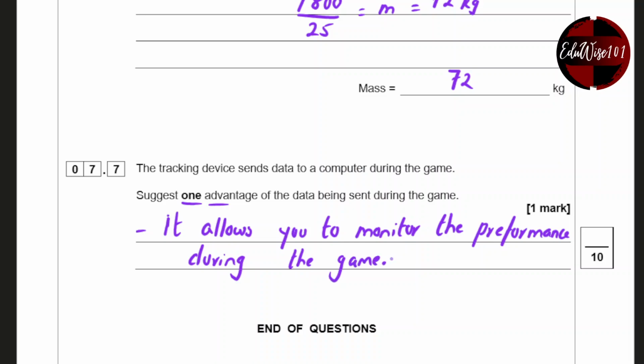So collecting data like this allows you to adjust how the players can behave while they're actually playing. That brings us to the end of question number 7 and the end of the paper as well.